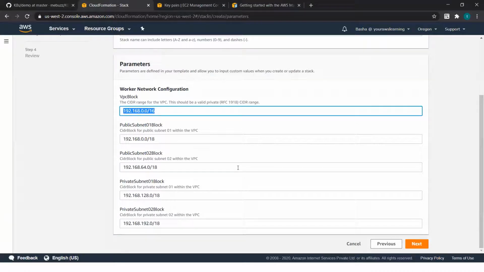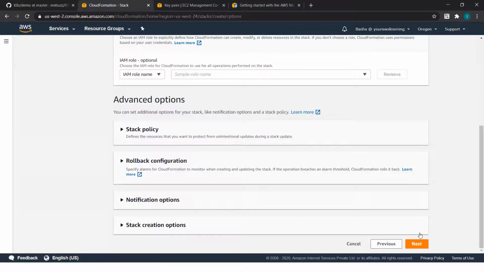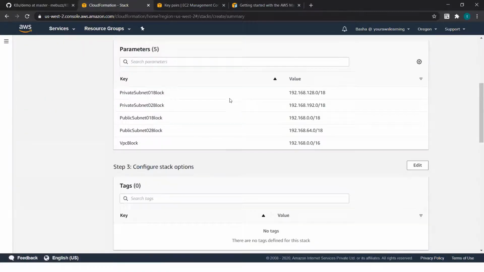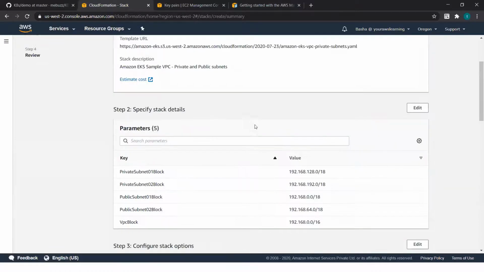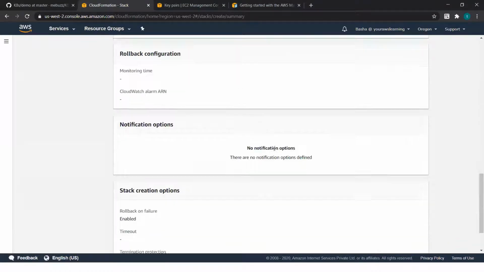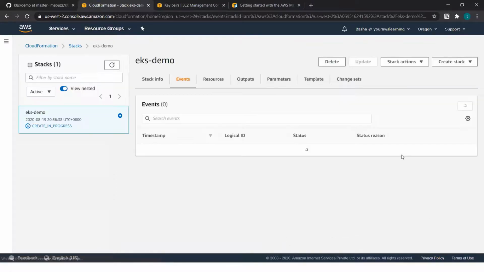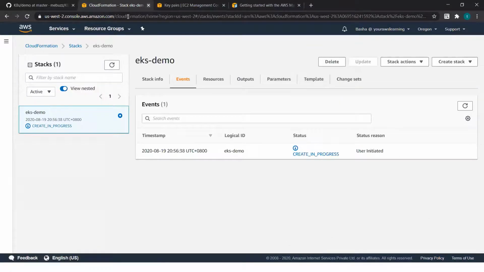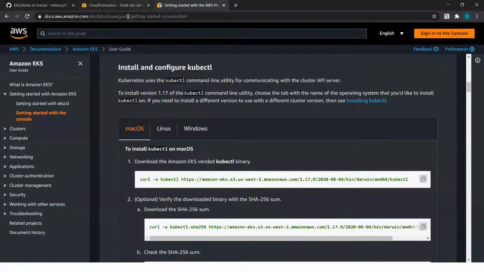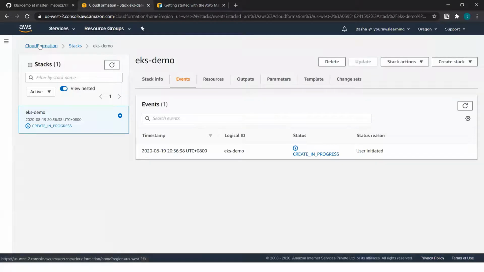I love it. They've removed it just for me. So I'm going to click next, and it checks for everything just to verify if any of these resources have an existing conflict. I'll click on create stack. Let me quickly show you what it does behind the scenes by looking at what it has already done in the North Virginia region.